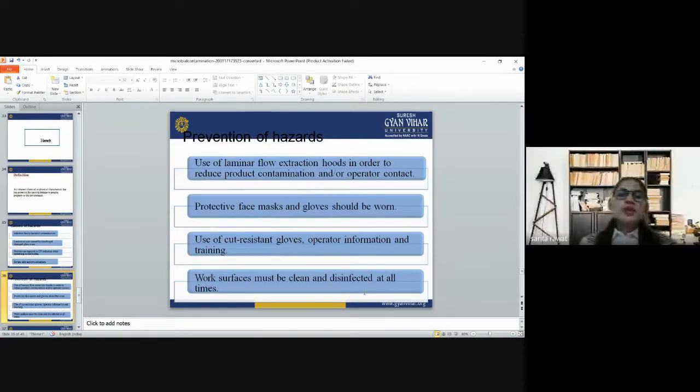When we talk about the prevention of hazards, use of a laminar flow extraction hood reduces product contamination and operator contact. Protective face masks and gloves should be worn, along with cut-resistant gloves, operator information and training, and work surfaces must be clean and disinfected at all times.